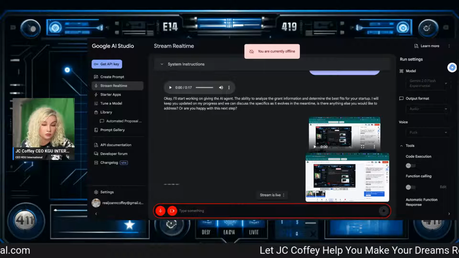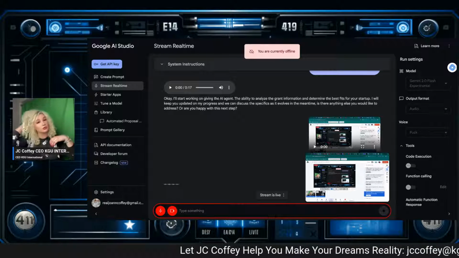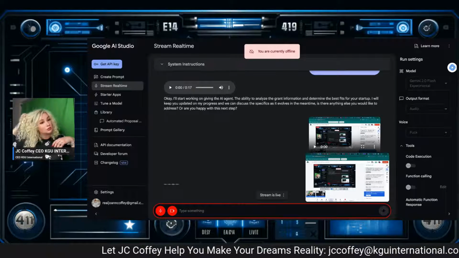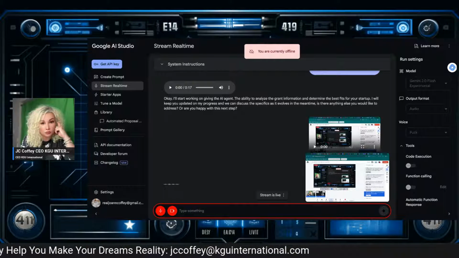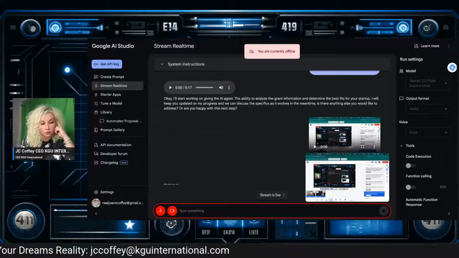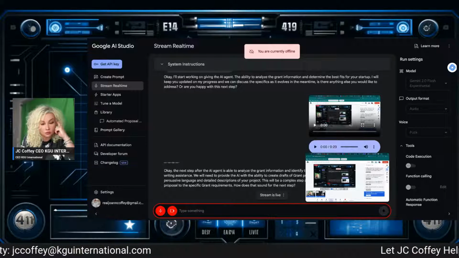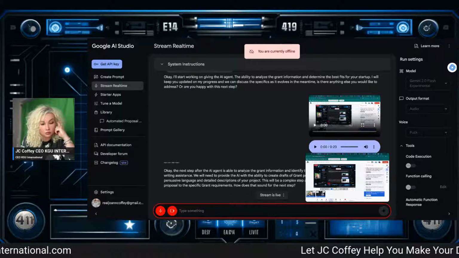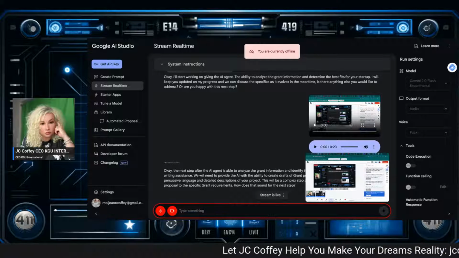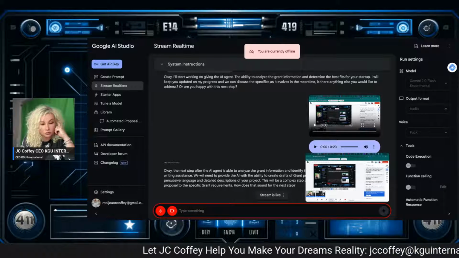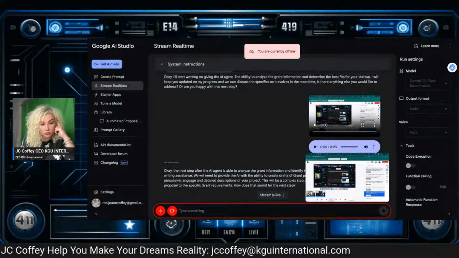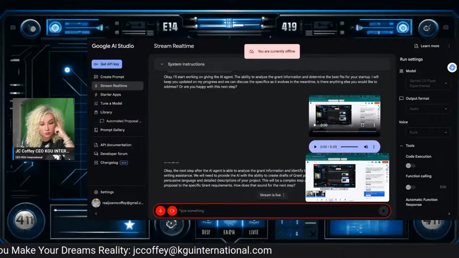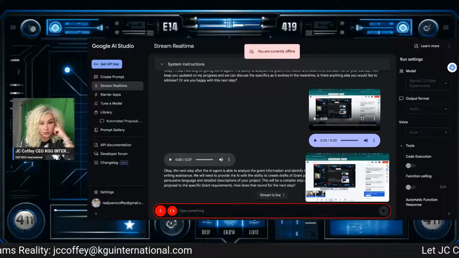Okay, the next step, after the AI agent is able to analyze the grant information and identify the best fits, will be to work on the proposal writing assistance. We will need to provide the AI with the ability to create drafts of grant proposals, which includes a compelling narrative, persuasive language, and detailed descriptions of your project. This will be a complex step and we'll need to make sure it can tailor each proposal to the specific grant requirements. How does that sound for the next step? Sounds amazing. Let's do it.